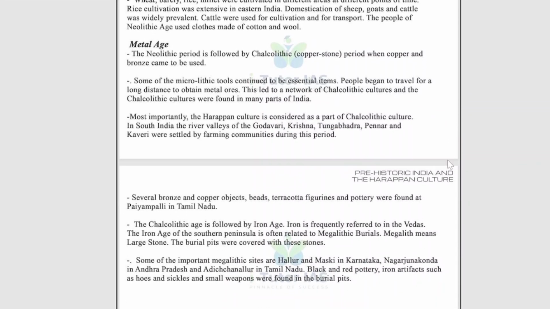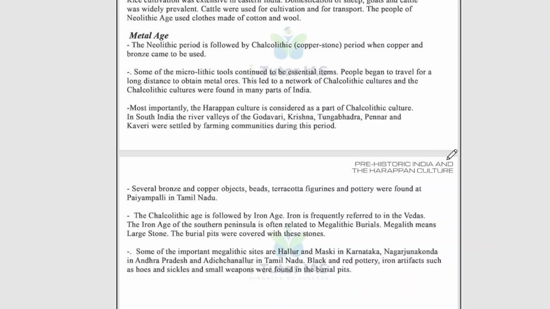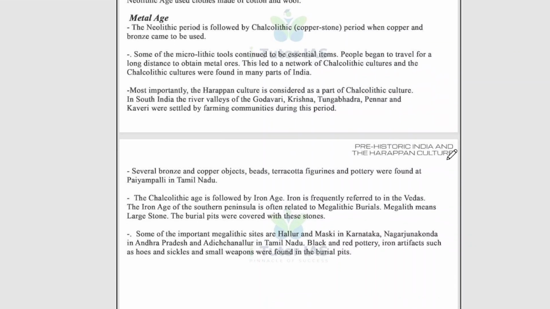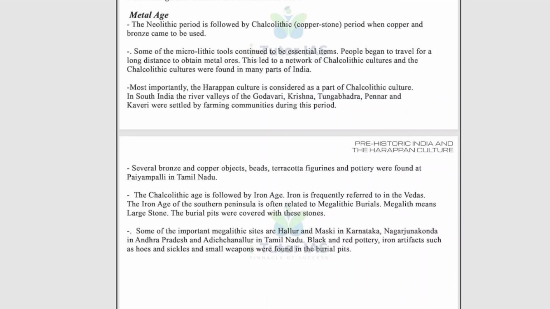So this is the Metal Age. This led to a network of Chalcolithic cultures, which were found in many parts of India. Most importantly, the Harappan culture is considered part of the Chalcolithic culture. So the Harappan civilization is part of the Chalcolithic culture.